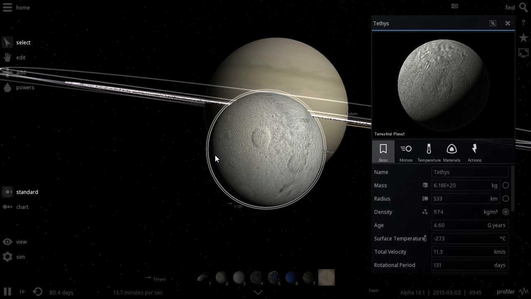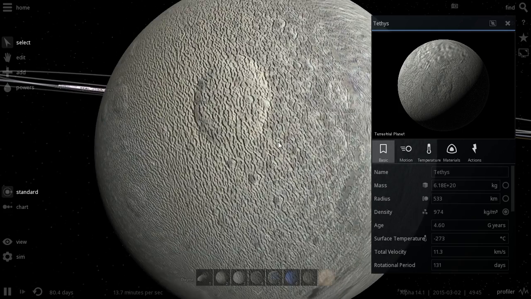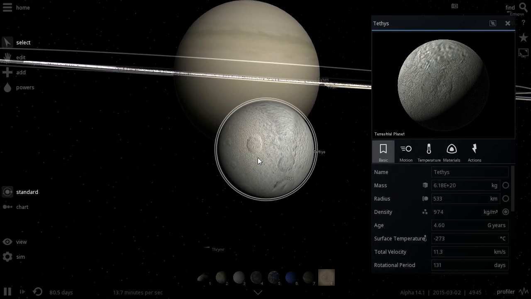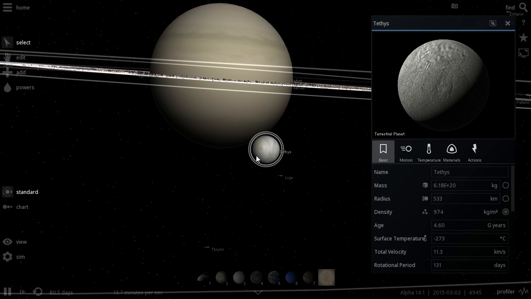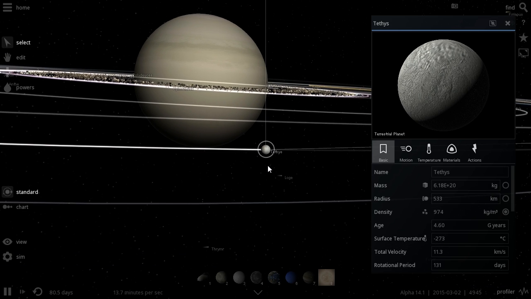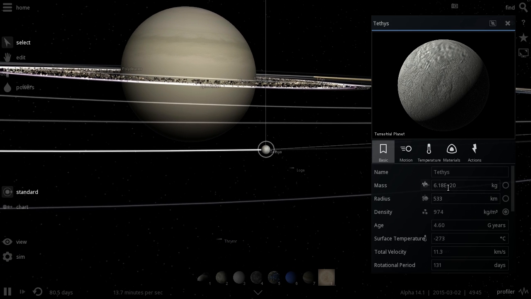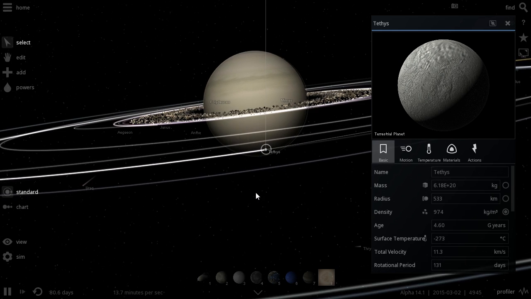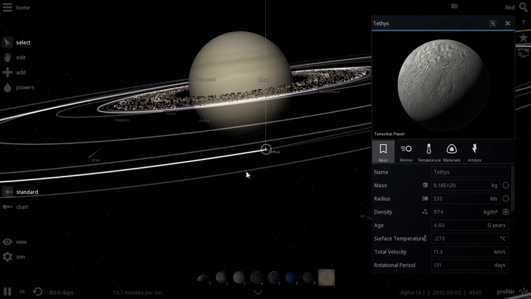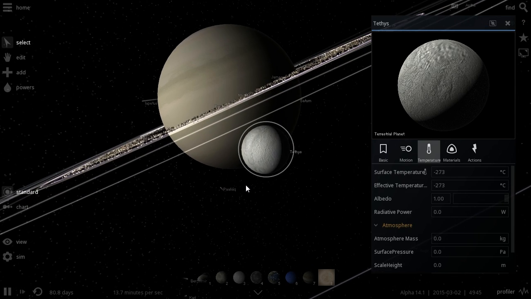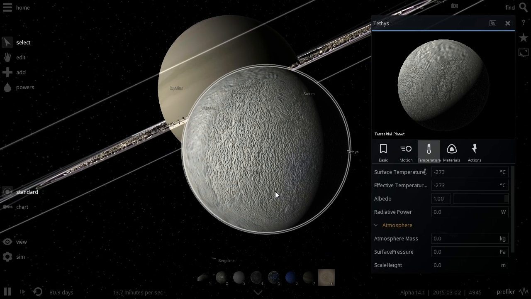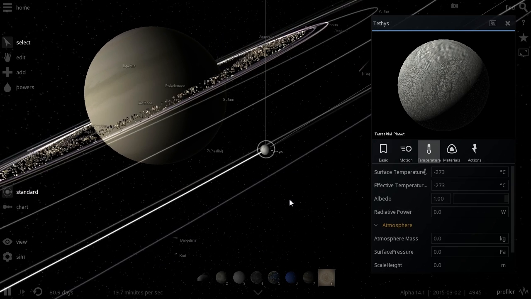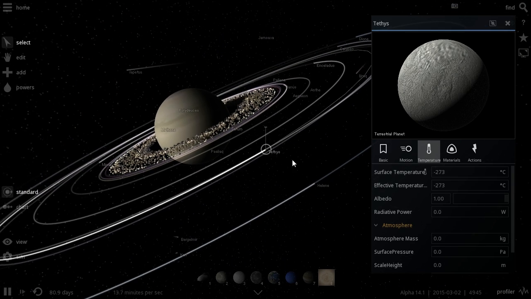But other than the water on its surface and beneath the surface, this is really just another rock, for lack of a better word. It's most likely a non-terraformable object because of the lack of mass, size, and gravity. It's a lot smaller than our moon, and really it's just the water that might be of interest to us. The other interesting thing about this object is that it's also very reflective. It reflects quite a lot of sunlight, and it's the second most reflective object after the one we just looked at.